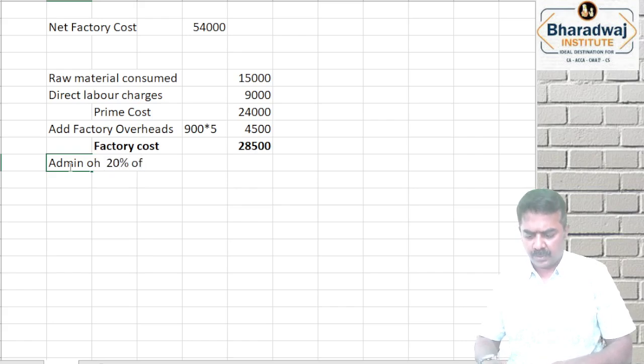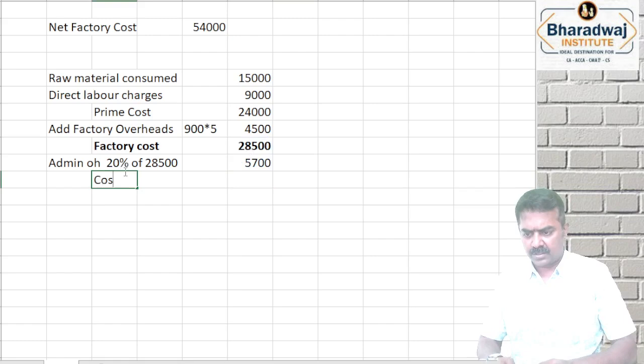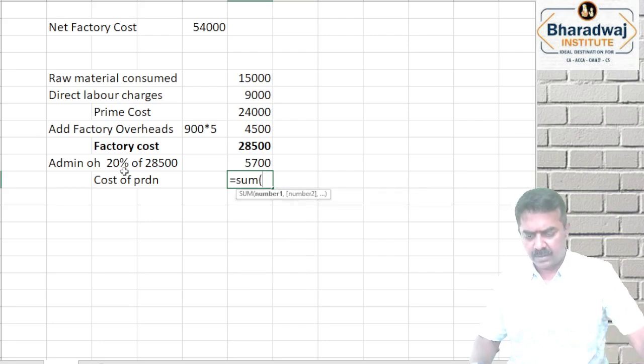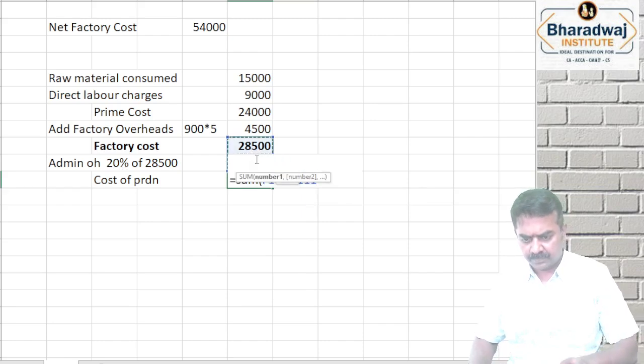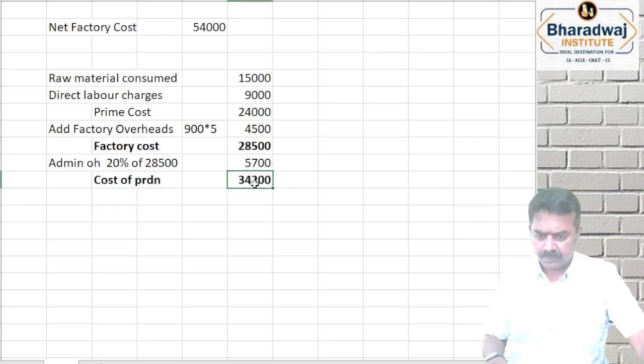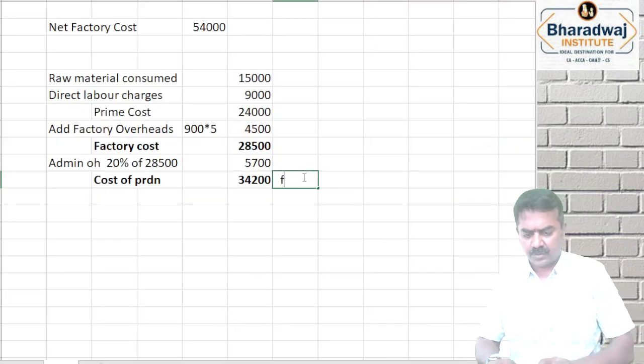Administration overheads are 20% of 28,500, so 28,500 into 20%. Adding these two will give us the cost of production. 34,200 is the cost of production. How many units have we produced? 17,100 units. This is for 17,100 units.